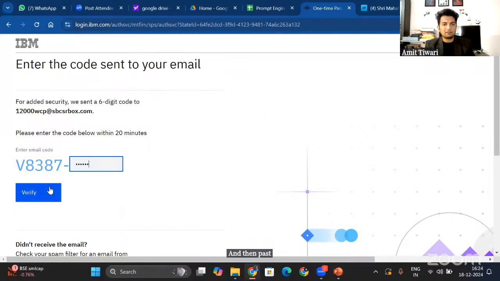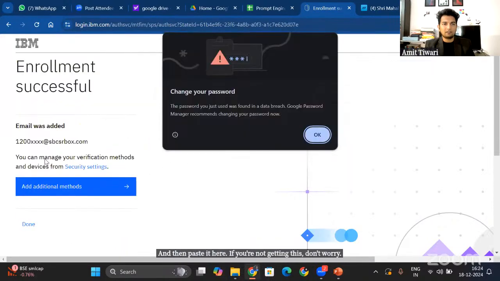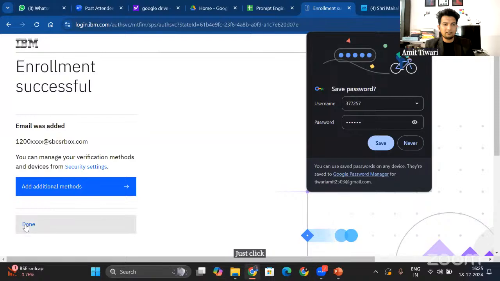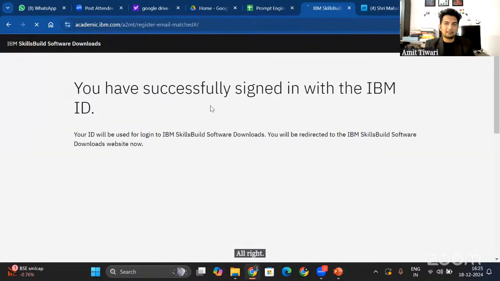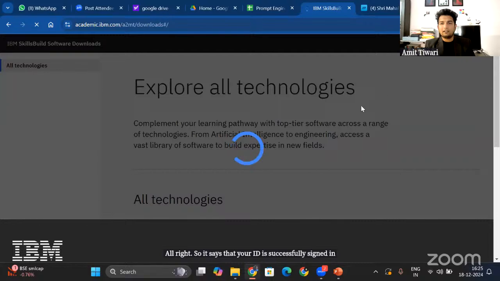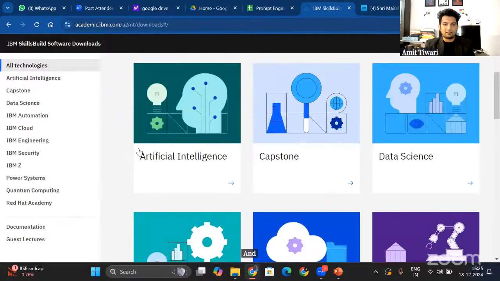If you are not getting this, don't worry. If you have got this previously, then just click done here, and it will take you to the page. All right. So it says that your ID is successfully signed in, and it will take you to a page which looks like this.